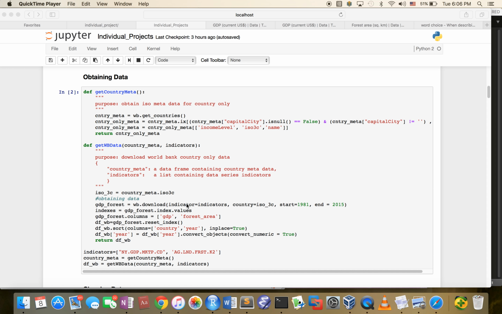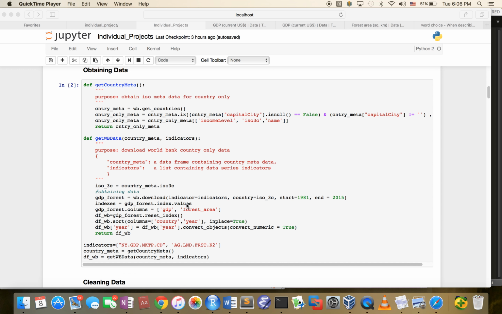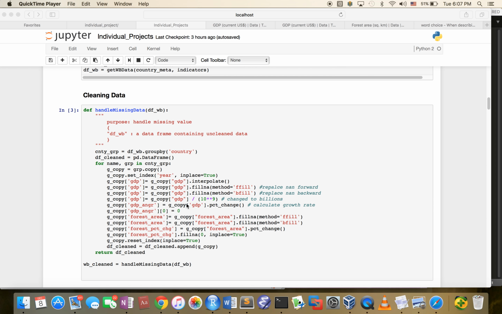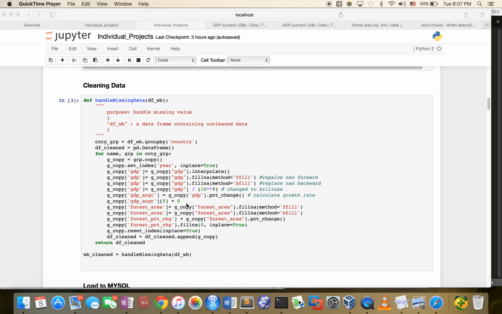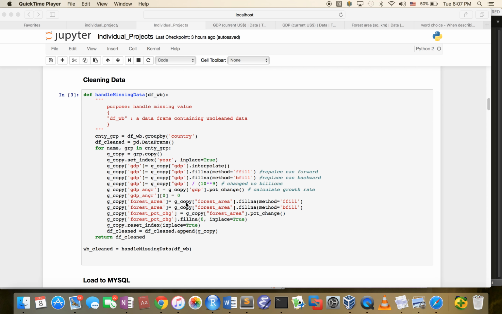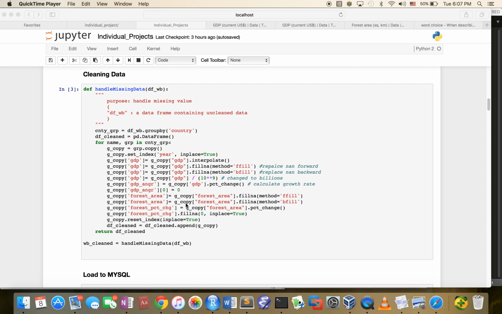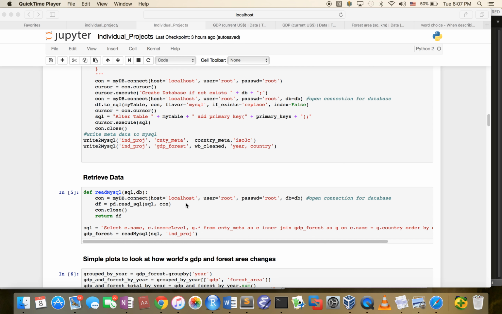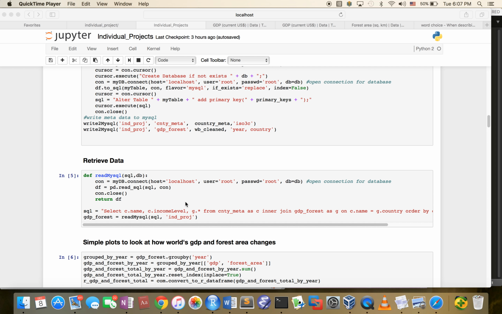Before I was able to load the dataset into my SQL database, I had to clean up the dataset, which contained many missing values. I used the forward fill method to replace those missing values. After that, I used an SQL join query to combine the main dataset with the countries' metadata.